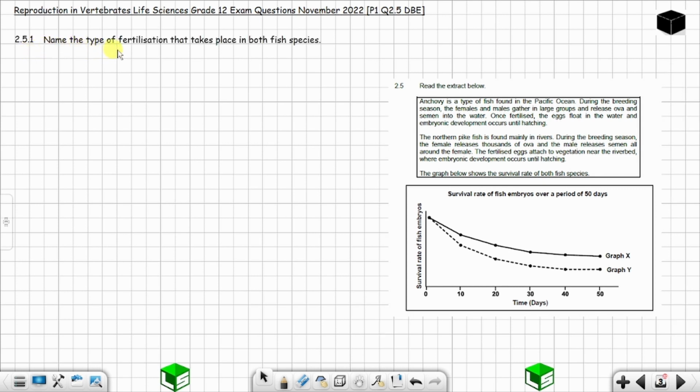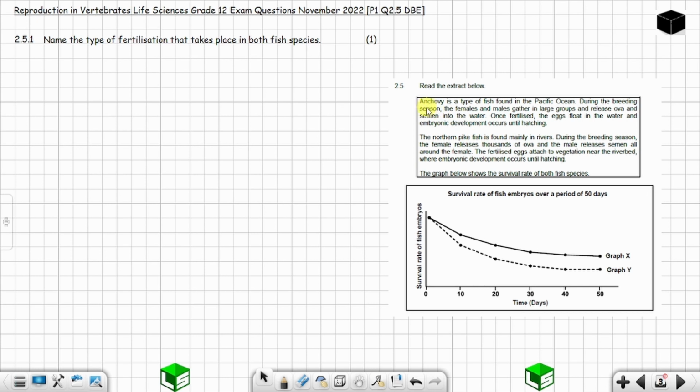Name the type of fertilization that takes place in both fish species. This is 1 mark. Is it internal fertilization or external fertilization? You have to name the type of fertilization that takes place in the anchovy and in the northern pike fish.